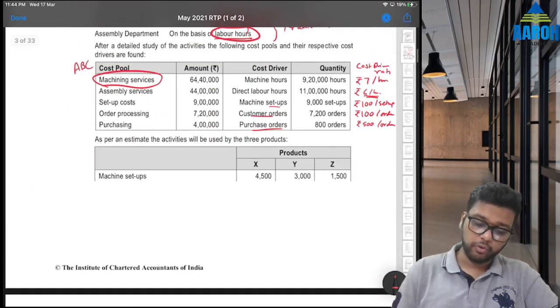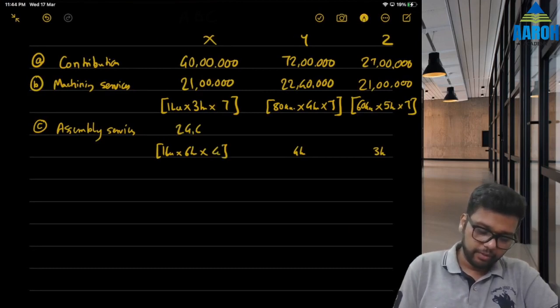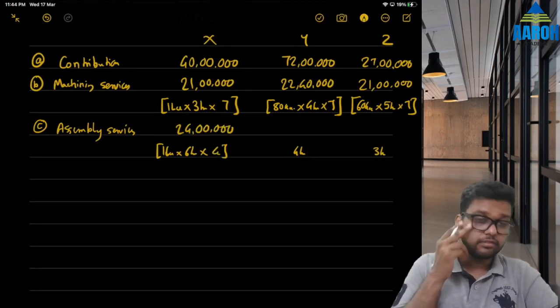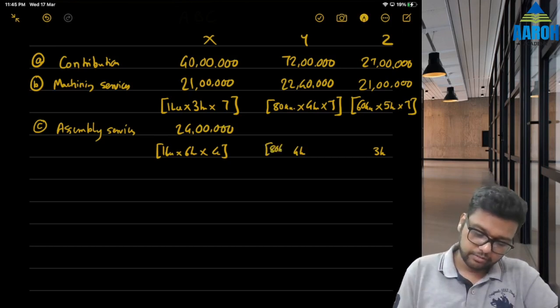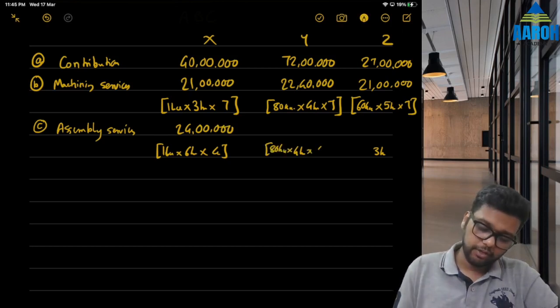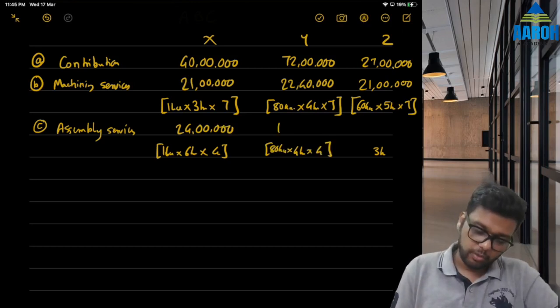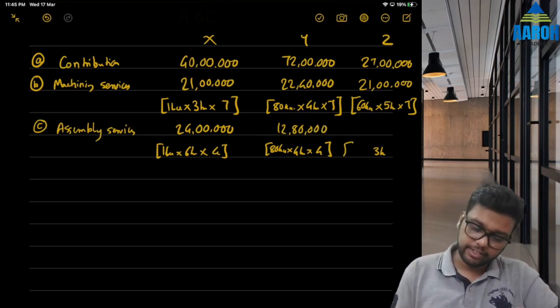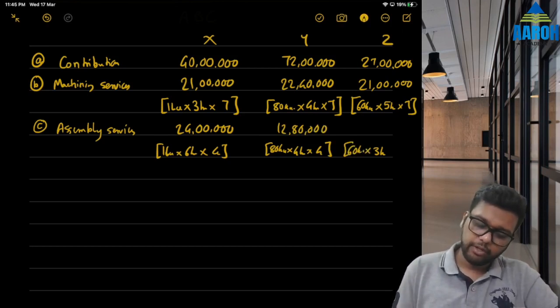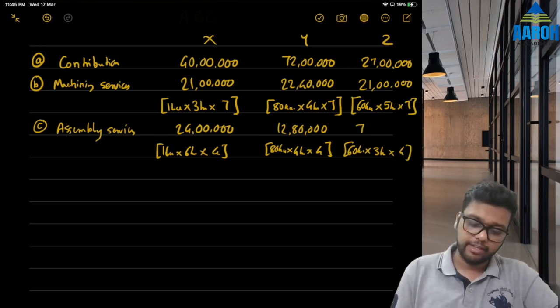Absorption rate was 4, correct. So this will be 24 lakhs. Then 80,000 units into 4 hours into 4 rupees absorption rate, 12 lakh 80,000, and 60,000 units into 3 hours into 4 rupees absorption rate, that is 7 lakh 20,000.